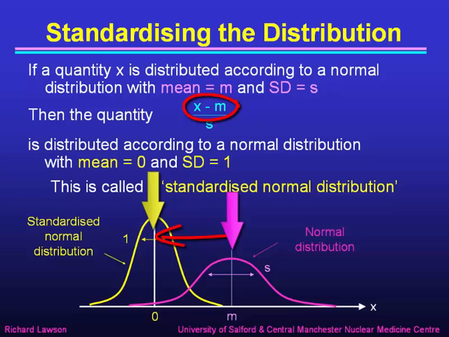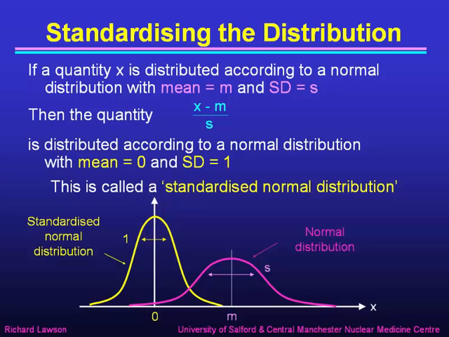It shifts it by subtracting m from all the values and moves it to the left so that the mean is 0. Then if we divide by s, that squashes it down into a taller and narrower distribution where the standard deviation becomes 1. That converts our normal distribution into the standardized normal distribution.